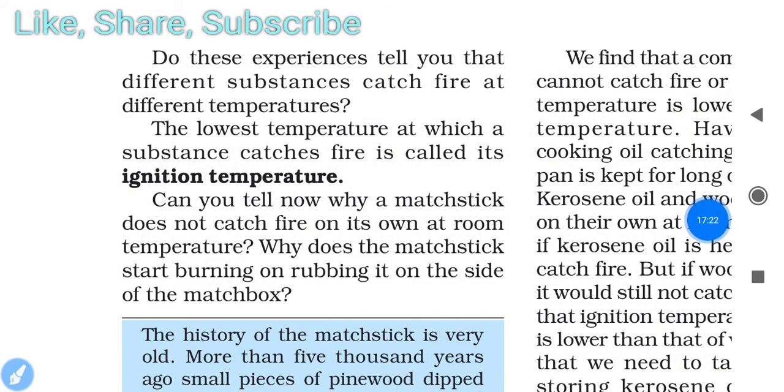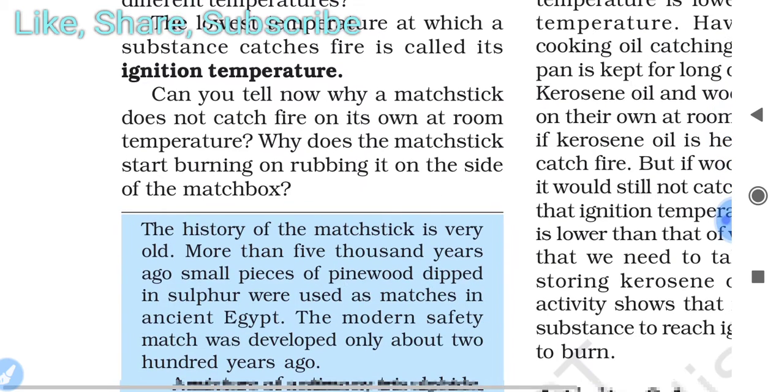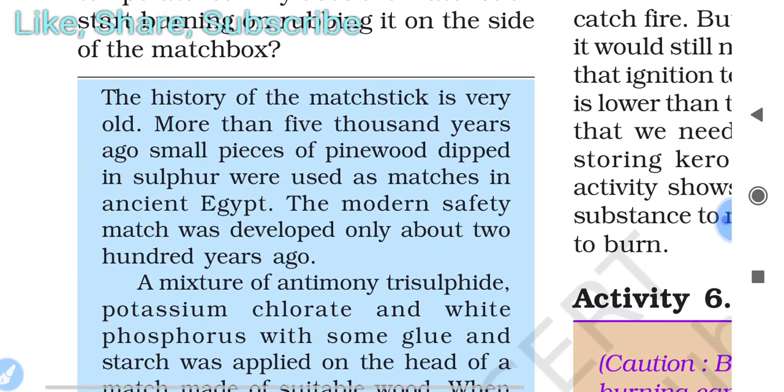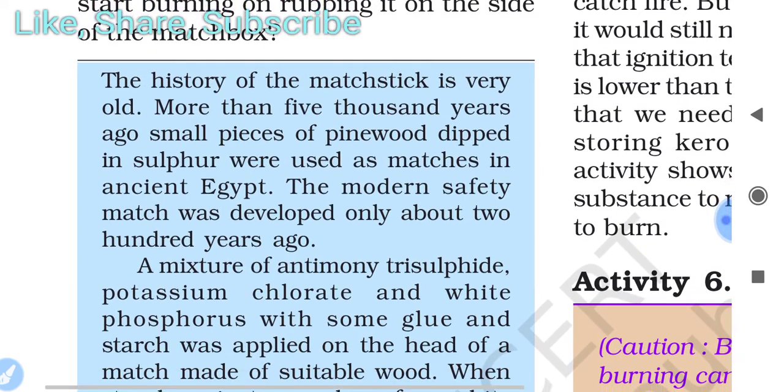Can you tell now why a matchstick does not catch fire on its own at room temperature? Why does the matchstick start burning on rubbing it on the side of the matchbox? Why does this happen? First, we read about its history. The story of the matchstick is very old, more than 5,000 years ago.